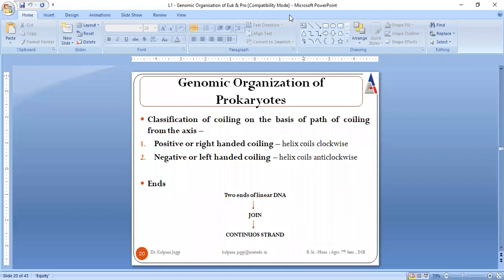Further, the genomic organization is also classified on the basis of coiling. If the coiling is in the clockwise direction, it is said to be positive or right-handed coiling. If the coiling is in the anti-clockwise direction, it is said to be negative or left-handed coiling. That means two ends of the linear strands join together to form a continuous strand.